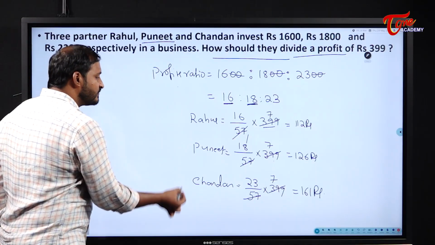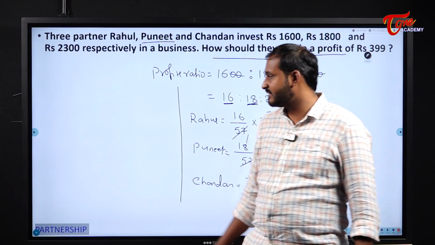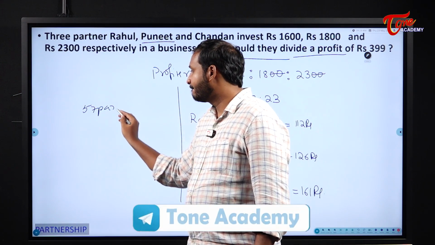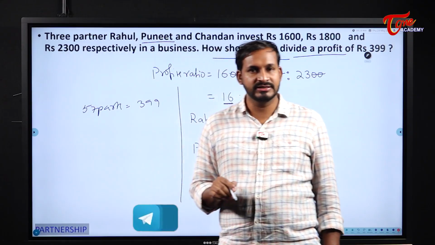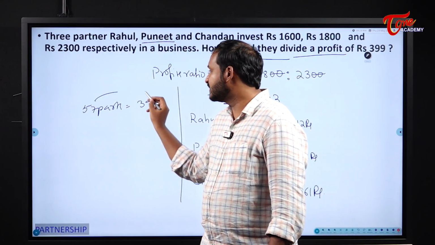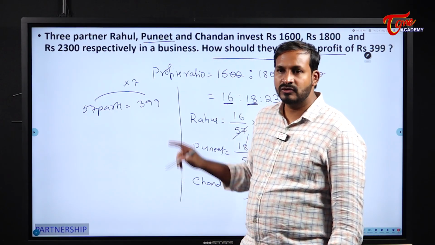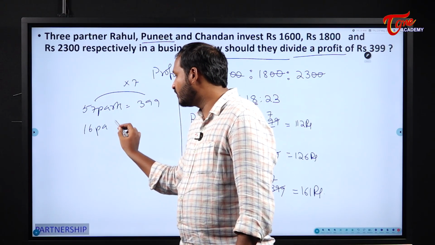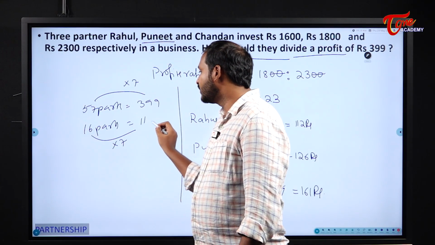If not, students, there is one more method. What is the total number of parts here? 57 parts. That means 57 parts is equal to 399. And we know that 57 into 7 is equal to 399. Rahul's share is how many parts? 16 parts. So 16 parts will become 16 into 7. That will become 112.